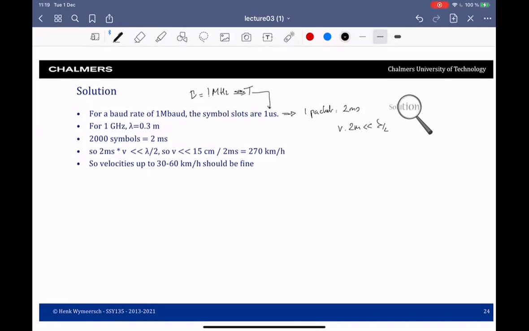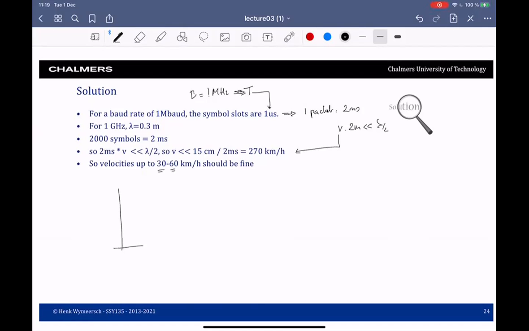And then we can solve for V, and we find that V should be much smaller than 270 kilometers per hour. So now if we take a factor of 10 of that, that means maybe 30 up to 60 kilometers per hour should be fine for the packet to see a constant channel.